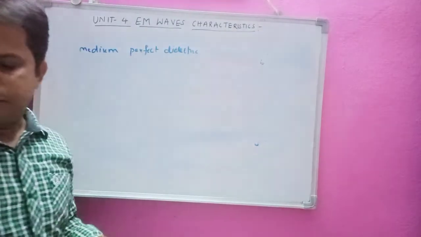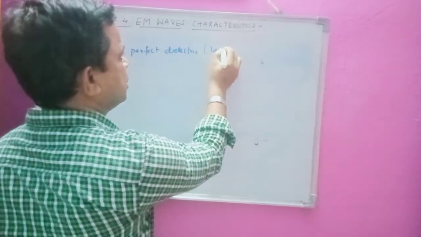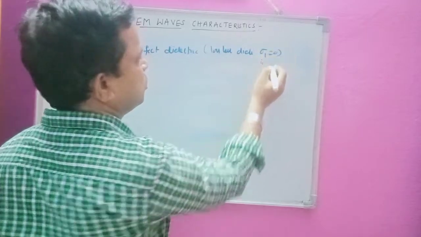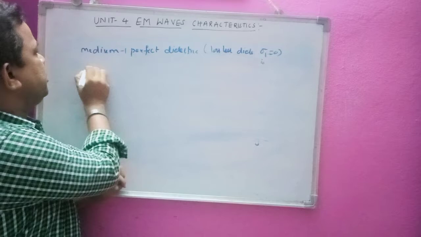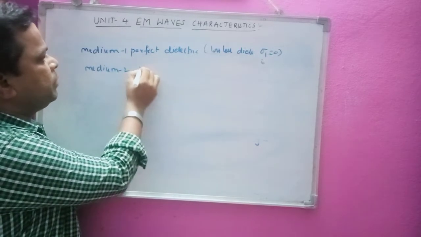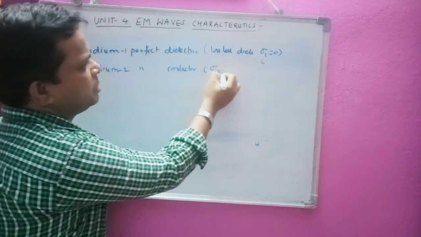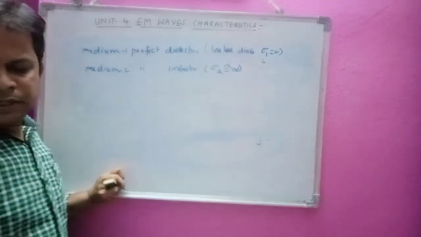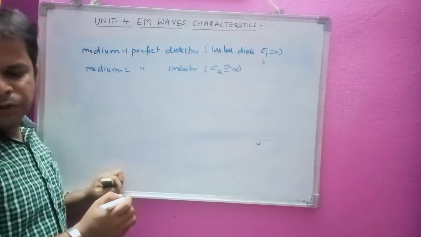So medium 1 is, we are going to consider perfect, that is lossless dielectrics. We can say lossless dielectrics, that is sigma 1 is equal to 0. Similarly, medium 2 is a conductor, a perfect conductor, that is sigma 2 is approximately equal to infinity.